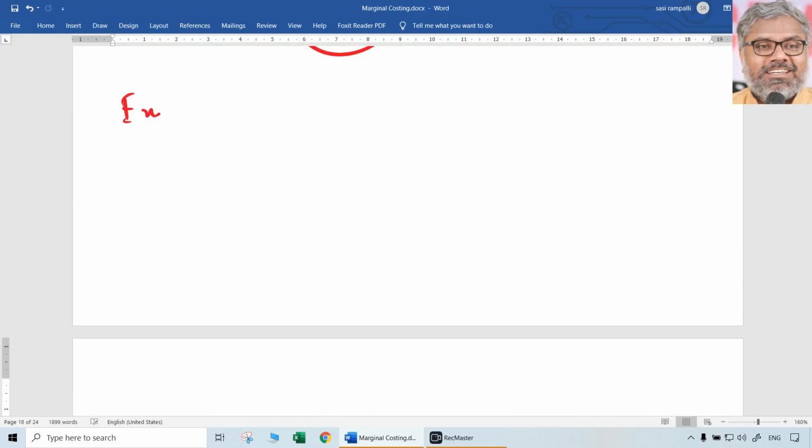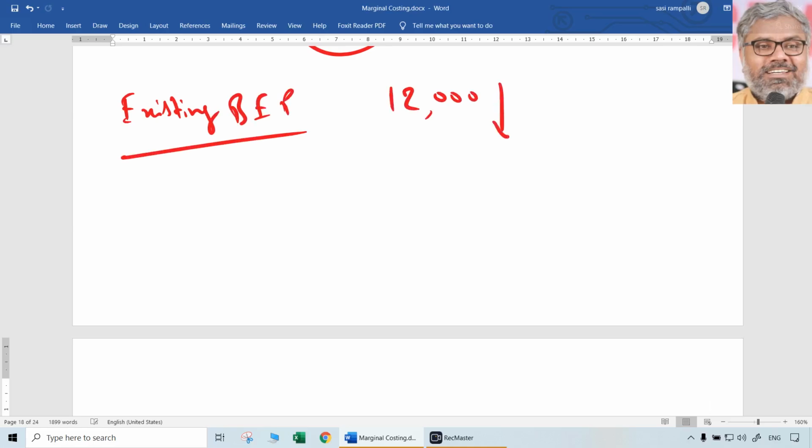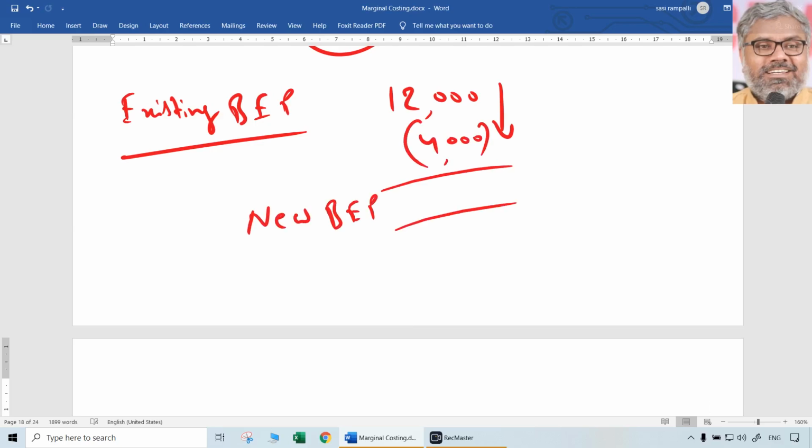So the existing break-even point is 12,000 units and it has to be brought down by 4,000 units. If you bring it down by 4,000 units, what is the new break-even point? New break-even point will naturally be 8,000 units. What is the selling price to be charged, he is asking. That means the remaining things will be the same. Selling price only is what we want.